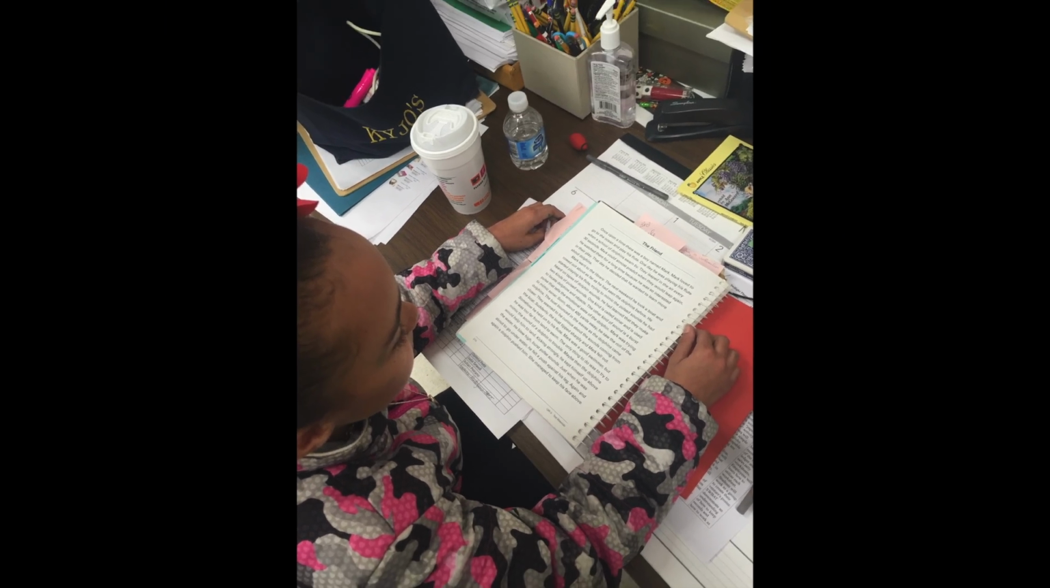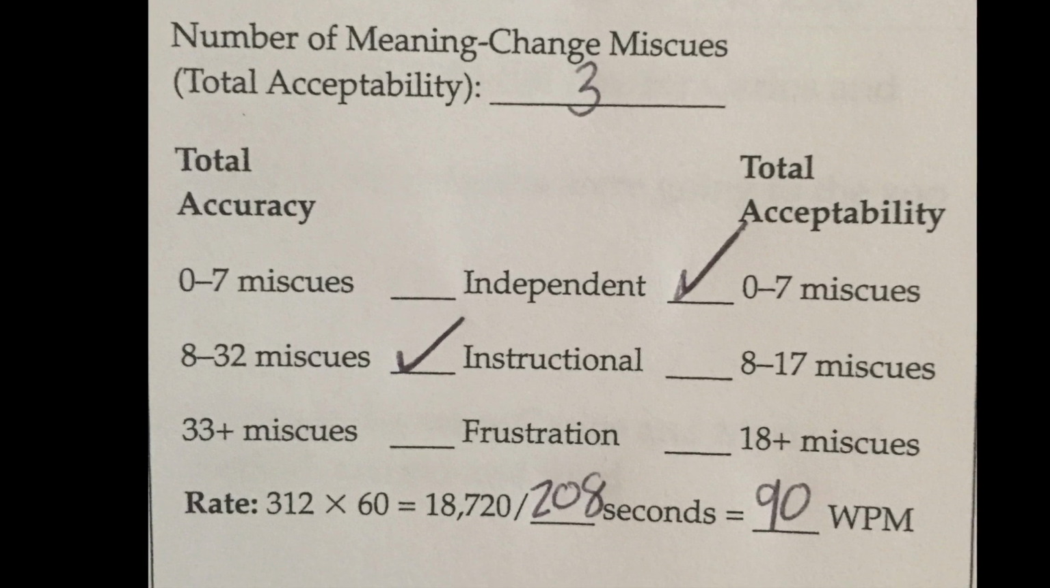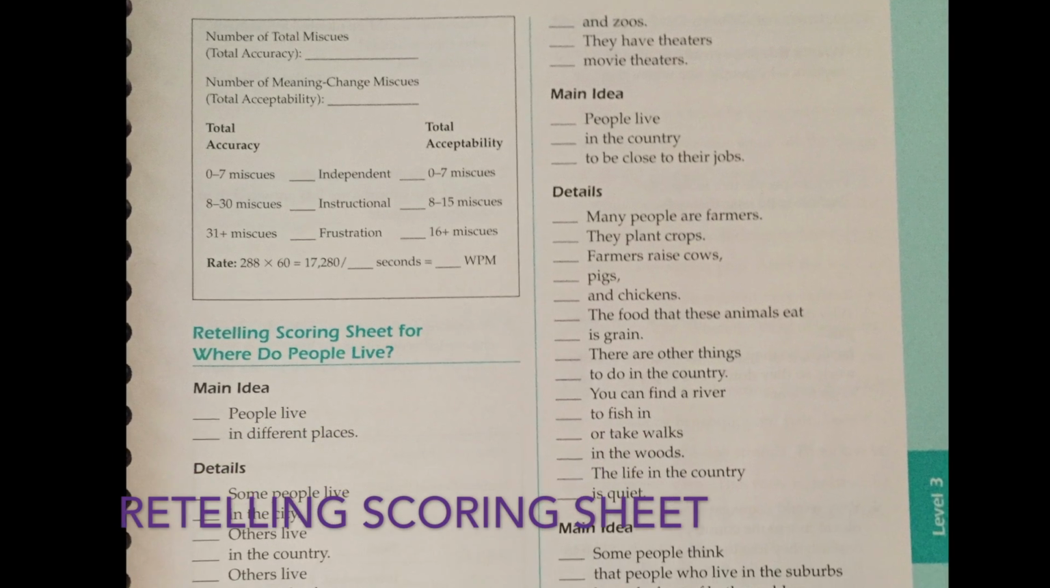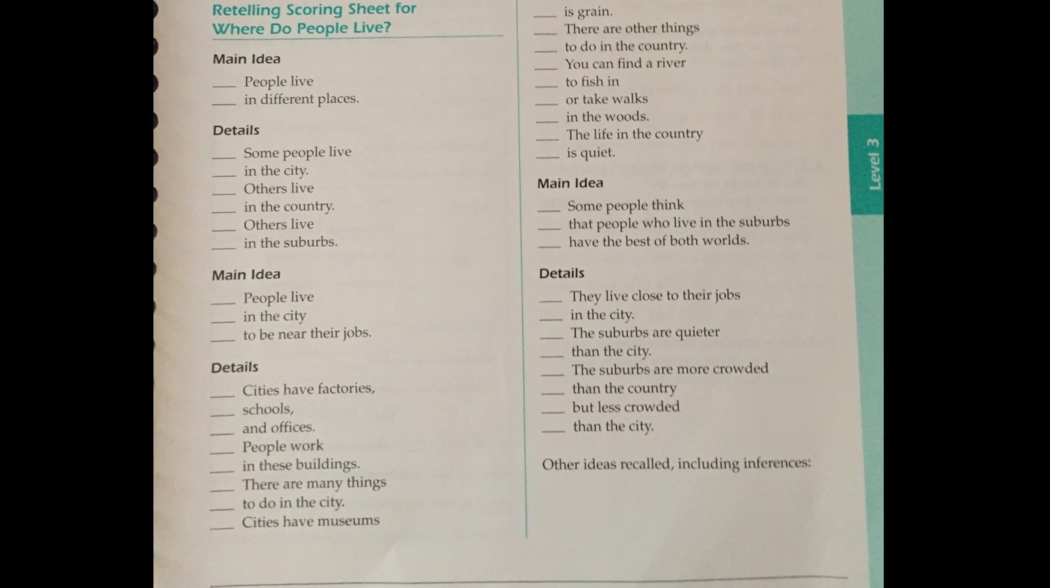The QRI allows teachers to calculate both total accuracy, or all miscues, and total acceptability, or only meaning-changing miscues. After reading the selection, the student is asked to retell the passage in order to assess comprehension.